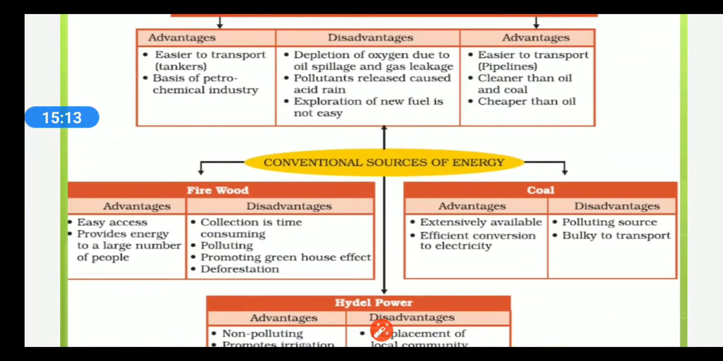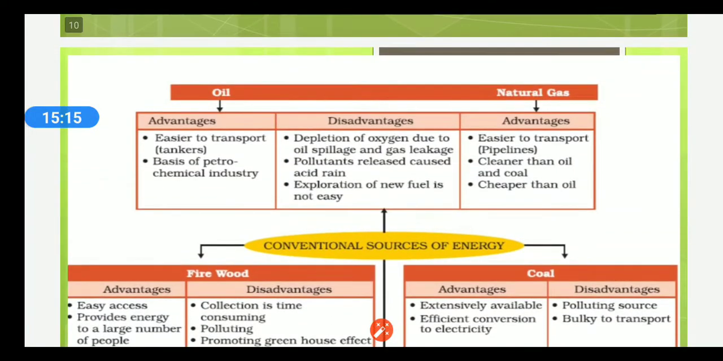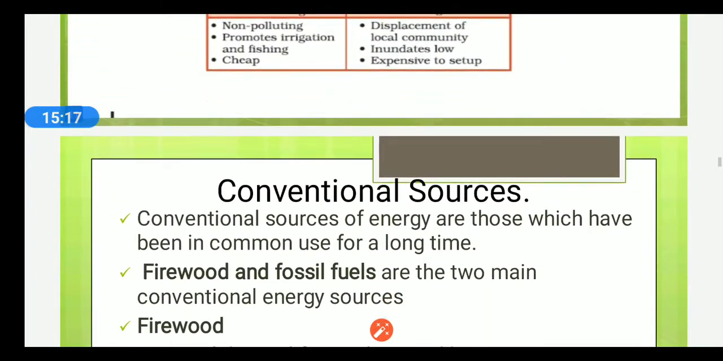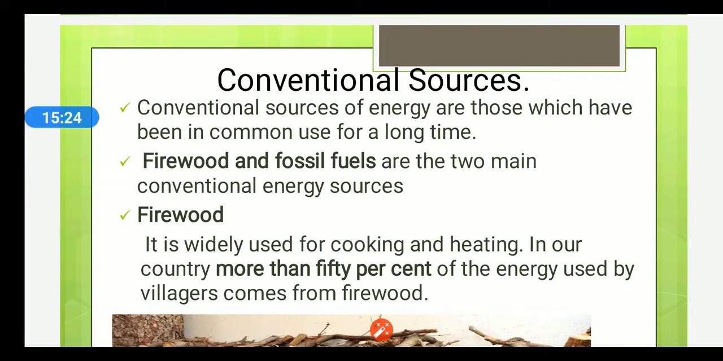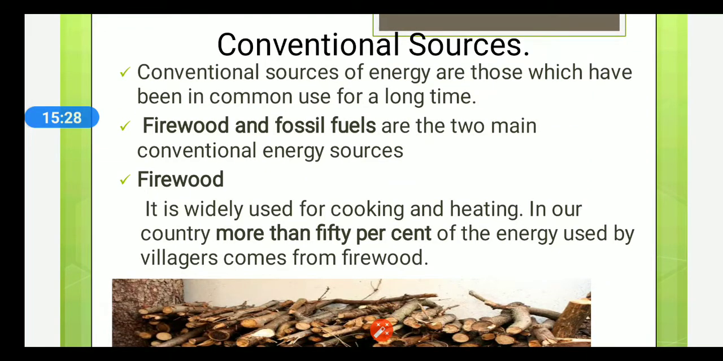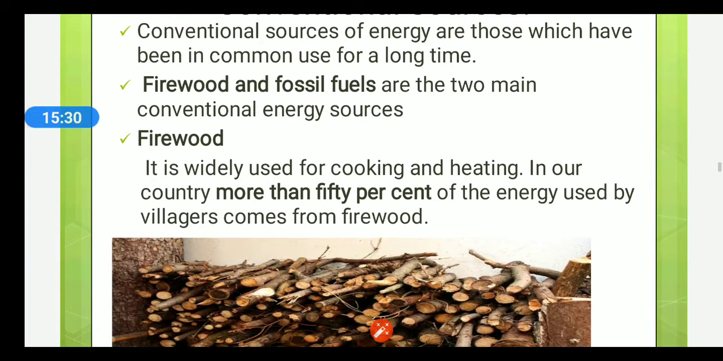So these were some of the major advantages and disadvantages of conventional sources of energy. Now we'll learn about the different types of conventional sources of energy. Conventional sources of energy are those which have been in common use for a long time. Firewood and fossil fuels are the two main conventional sources of energy.